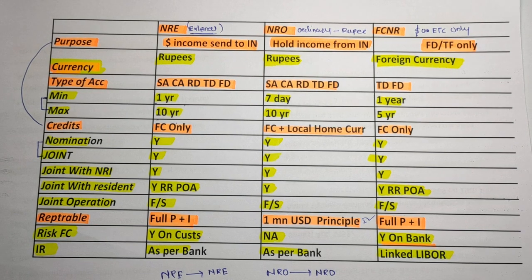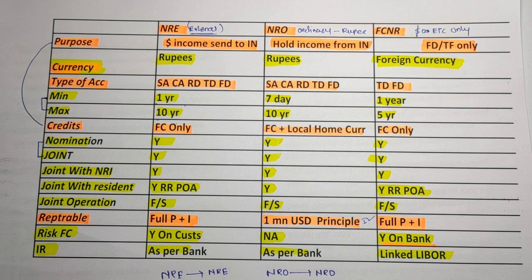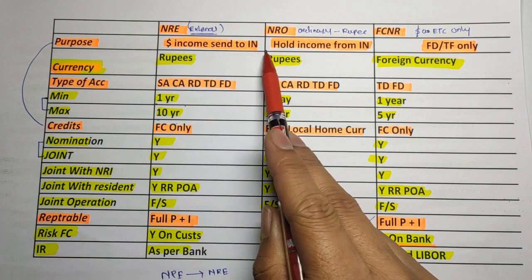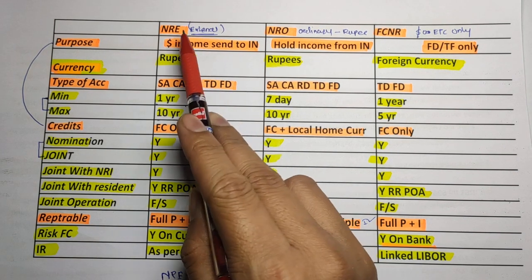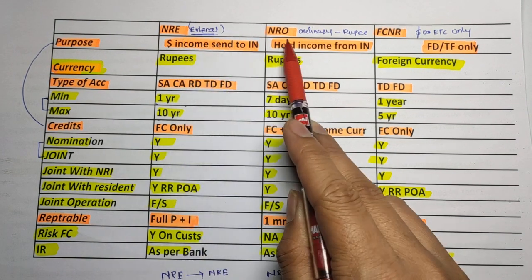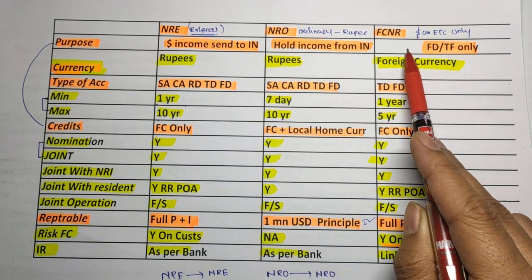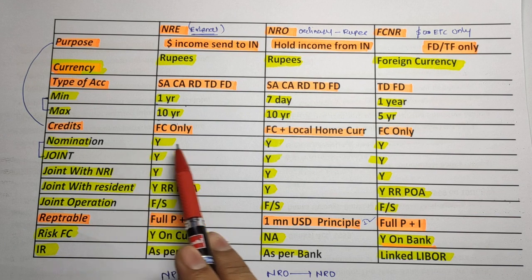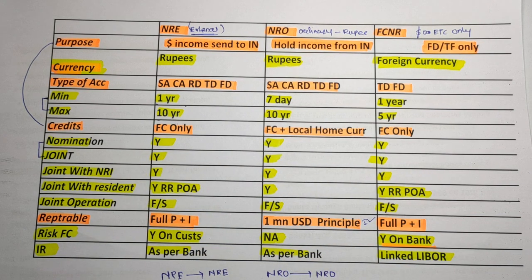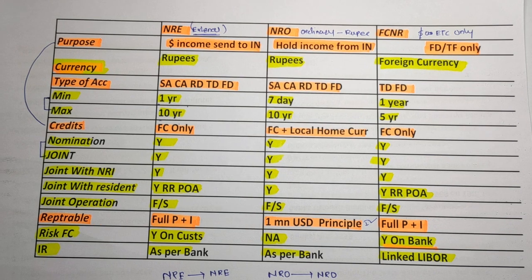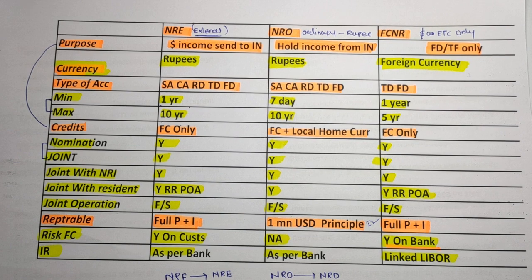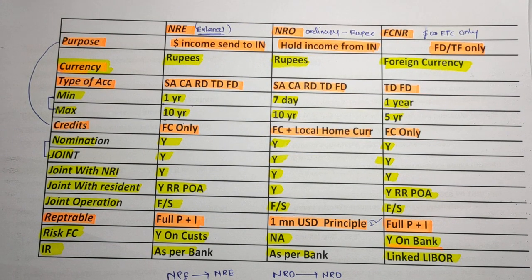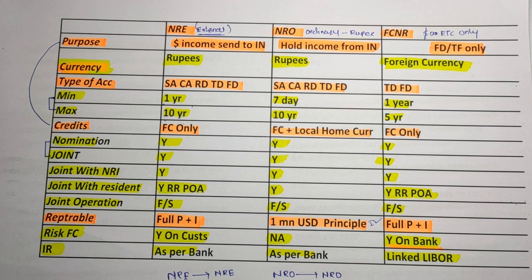So friends, see the relative and the comparative study between the NRE account, NRO account and the FCNR account. We have already discussed the basics about the NRE account, NRO account and the FCNR account. Now when you study that comparatively, you can easily remember all the accounts. So friends, from this chart you can see the MCQ in your examination. This is a very important chart. So let's start comparing the different types of schemes available to the NRI accounts.